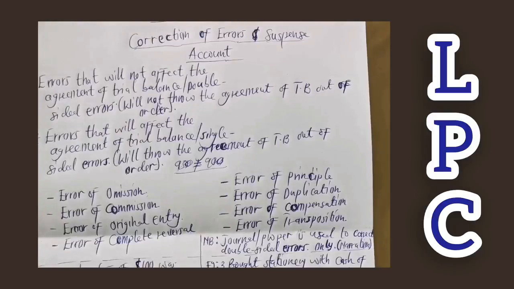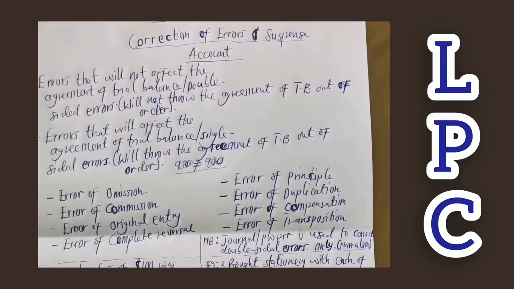So if I should have recorded the figure in the rent account, but I recorded it in the rate account, remember, after all, they are both expenses, so they will both be found at the debit side of the trial balance. But here is a case where we should record it in the rent account, but we record it in the rate account, and it won't have any effect on the trial balance, because we are still going to have the figure on the debit side, just that the name has been replaced with rate instead of rent. And that's what I mean by the error of commission.